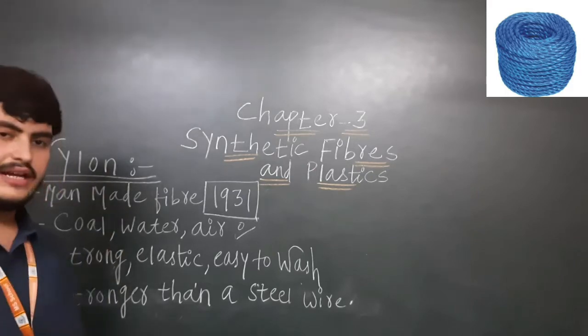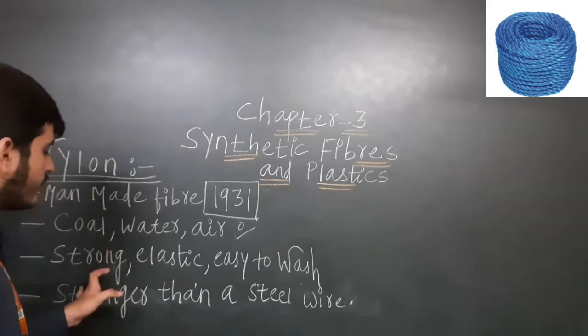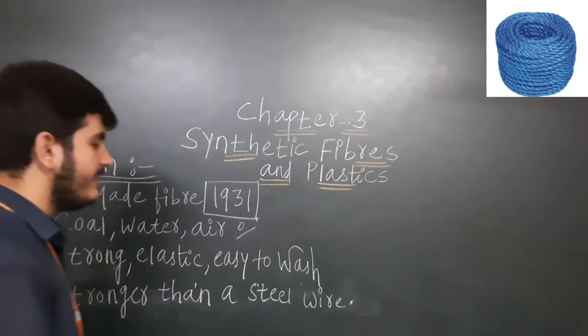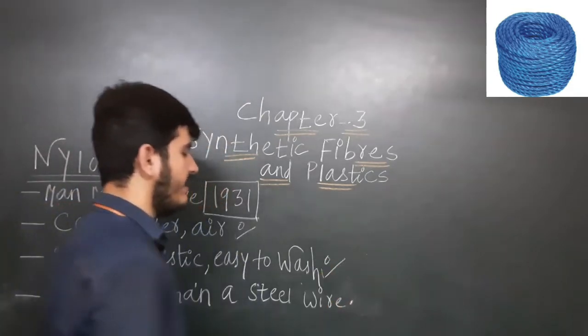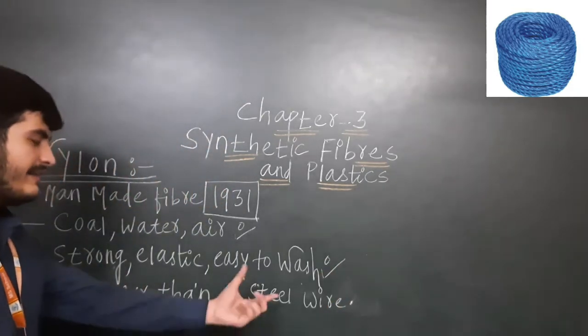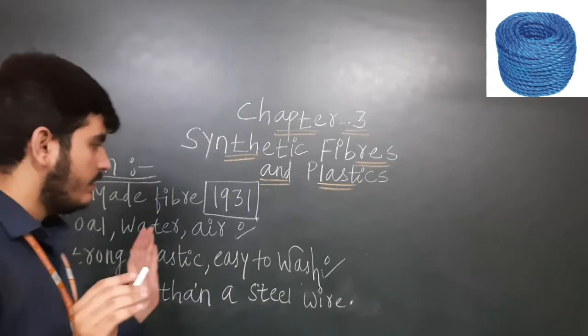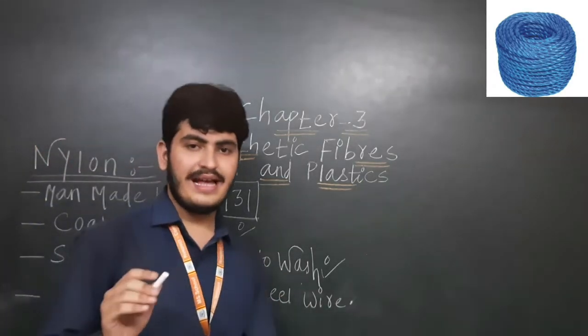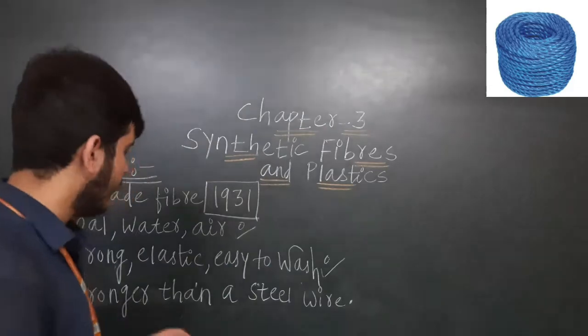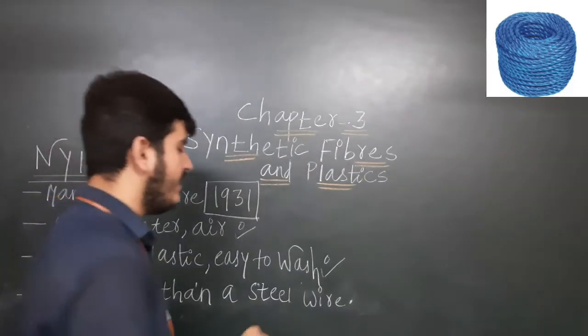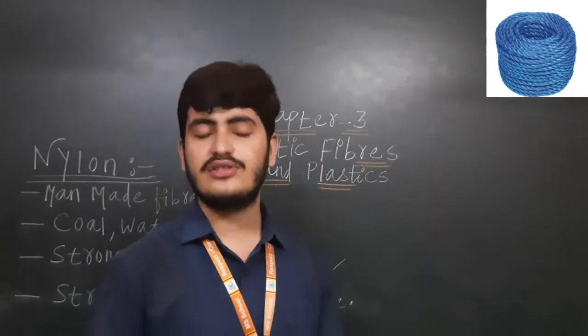Characteristics we can say of nylon. Which characteristics are there? Strong, elastic and easy to wash. Strong, elasticity is good, and it's easy to wash. Nylon is strong, elastic and easy to wash. It's stronger than a steel wire. Nylon is stronger than a steel wire.